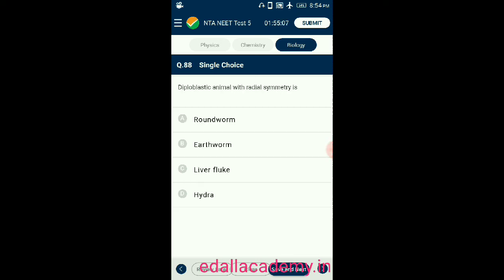Question number 88. Diploblastic animals with radial symmetry is option A roundworm, option B earthworm, option C liver fluke, option D hydra. The answer for this question is hydra. Hydra is a diploblastic animal with radial symmetry. That means the body can be cut into two equal halves at any vertical plane. So the correct option is D.